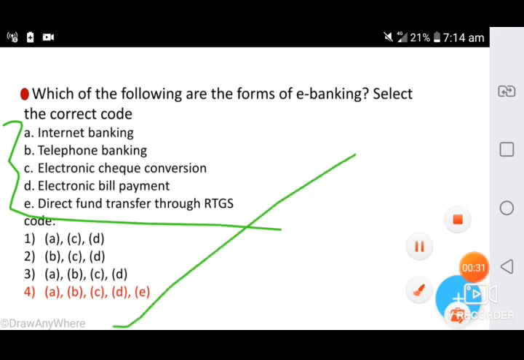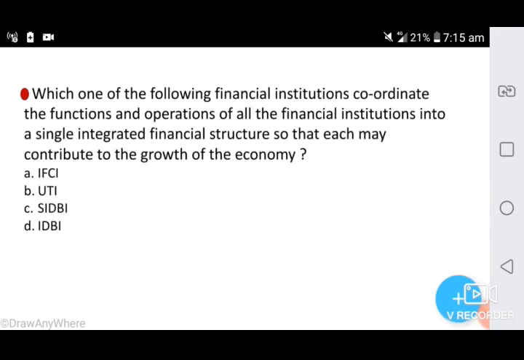Next question, which one of the following financial institutions coordinates the functions and operations of all the financial institutions into a single integrated financial structure so that each may contribute to the growth of the economy? Option A, IFCI, option B, UTI, option C, SIDBI, option D, IDBI.